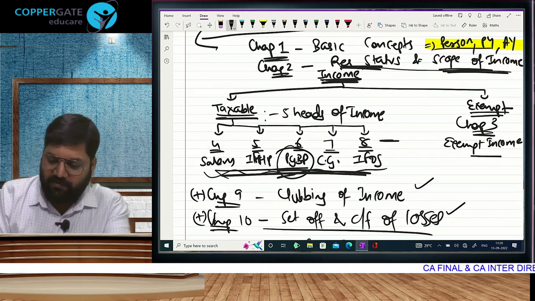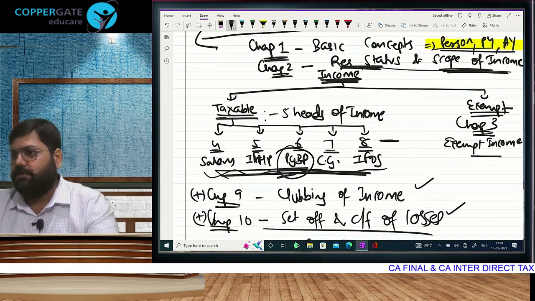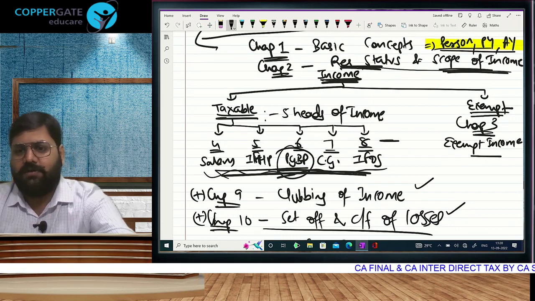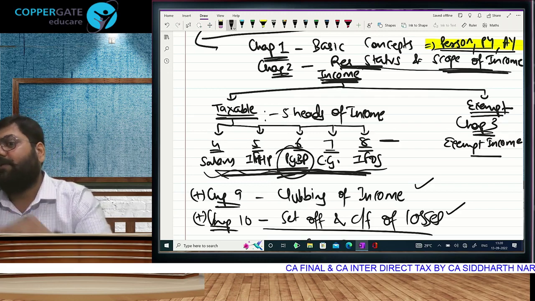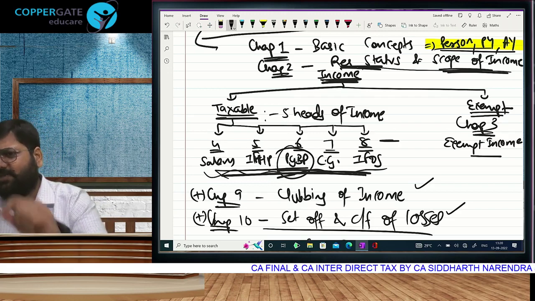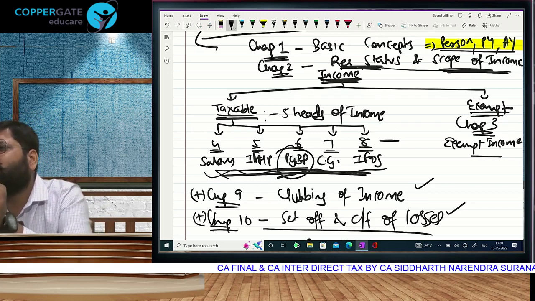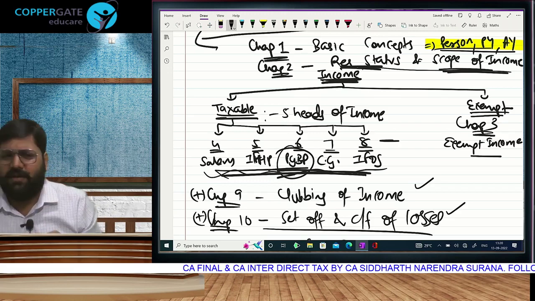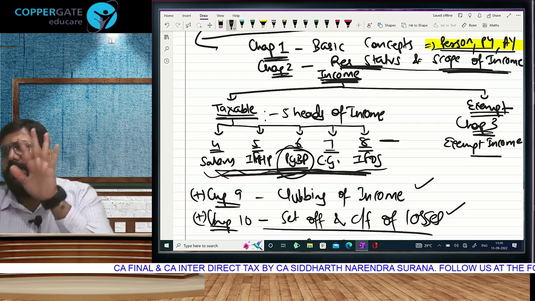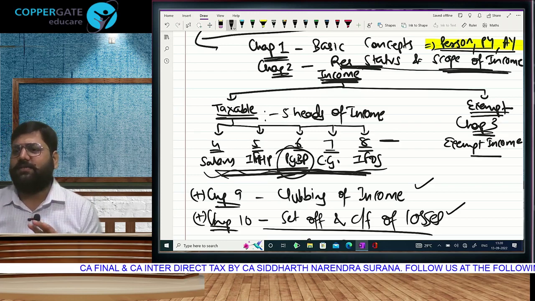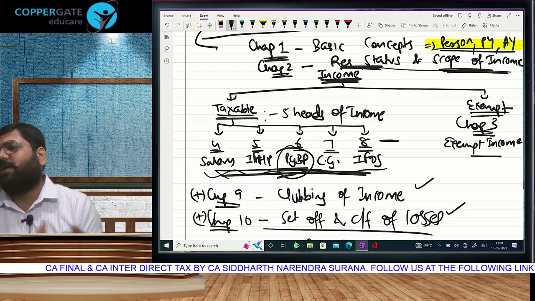In the basic, whatever we are studying now is basic concepts. Okay. In the basic concept chapter, we are going to be taught meaning of person, previous year, assessment year. Thereafter, we will go and learn a chapter called residential status. I told you little about it. Little matlab kitna? Foreign people coming and earning in India, and India people going and earning outside. देखो, India का person earning in India has to pay tax, and foreign का person earning in foreign does not have to pay tax.